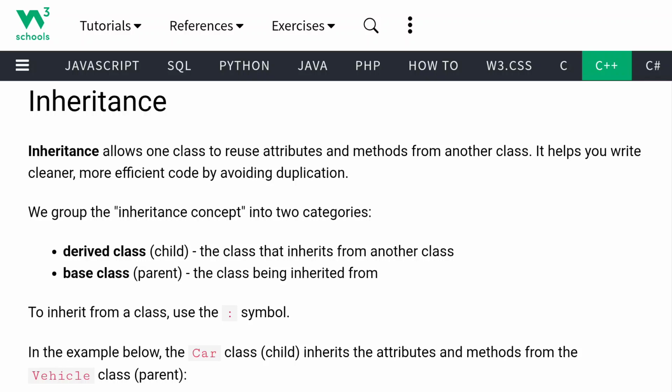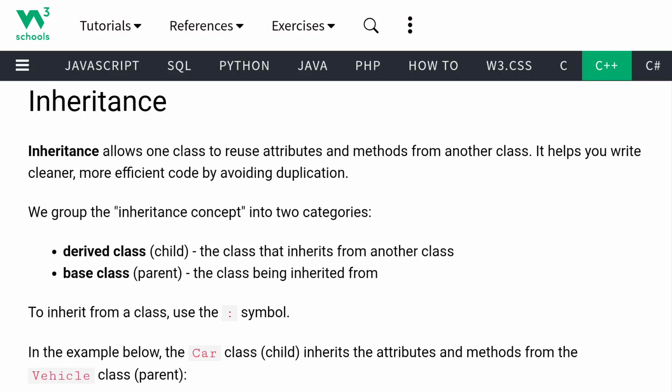It means that we created one class, we have attributes and methods, and we are going to use those attributes and methods in another class. We are going to access these attributes and methods from another class. In that case, we are not going to create the same attributes and methods with duplication, because we are avoiding duplication by using the same attributes and methods. So this is called inheritance.